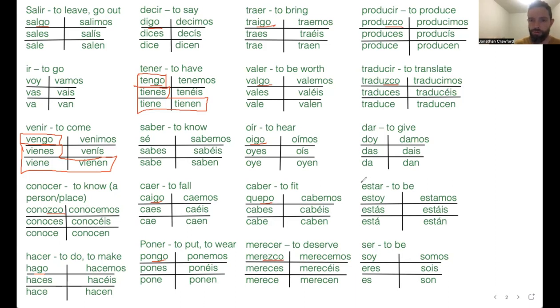And then you have doy and estoy and soy, which are similar to voy. I skipped over voy here because I wanted you to realize that all of these are irregular. And this one is very irregular because it's voy, but then these ones act as though this were an AR verb.